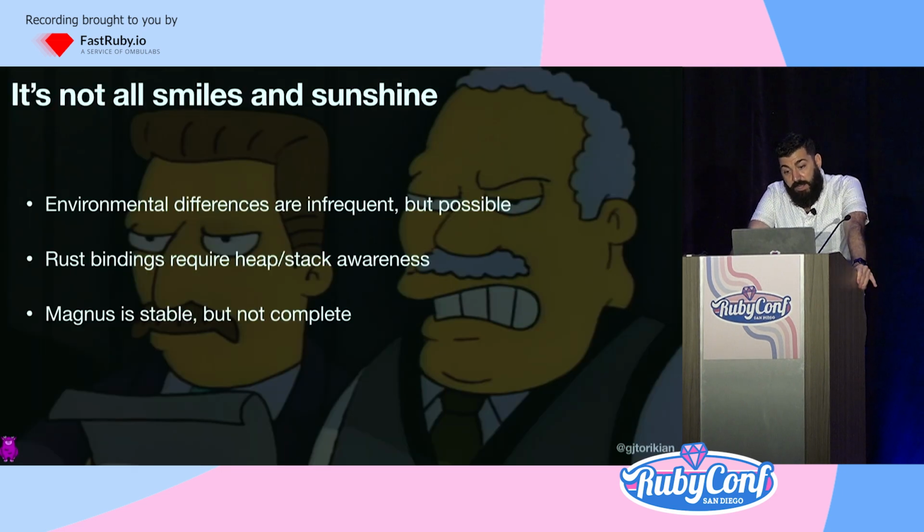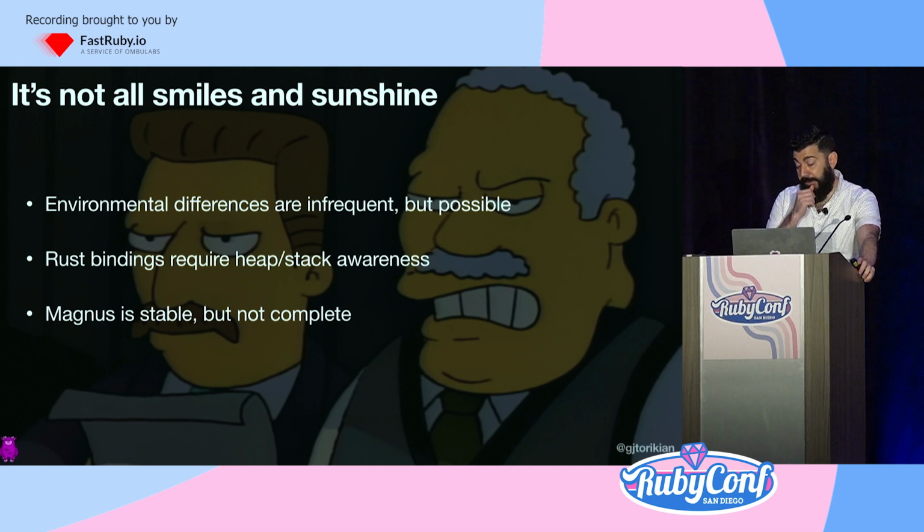But of course, it is not always all smiles and sunshine. Environmental differences can and do occur with Rust, particularly around CPU architectures: 32-bit, 64-bit, Intel, ARM, musl. But still, I think that in Rust, these issues are much, much more manageable. As well, the onus of fixing those architecture issues is on the Rust core team, not the C library and not the Ruby extension author.